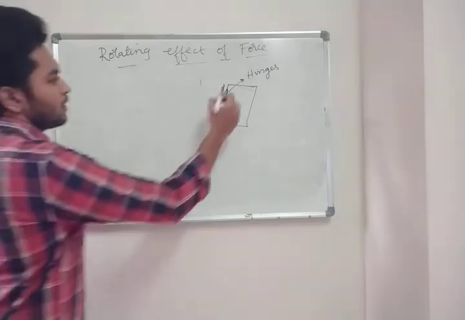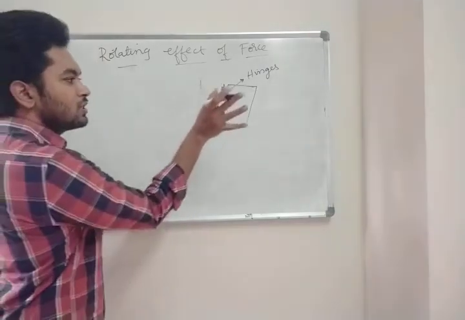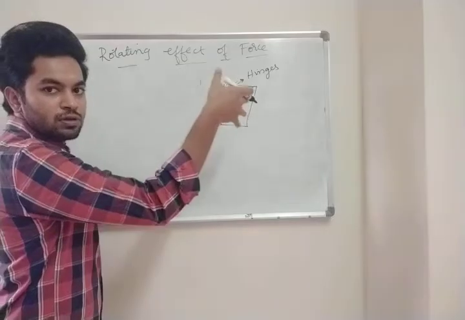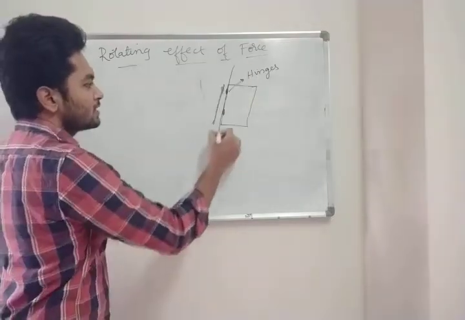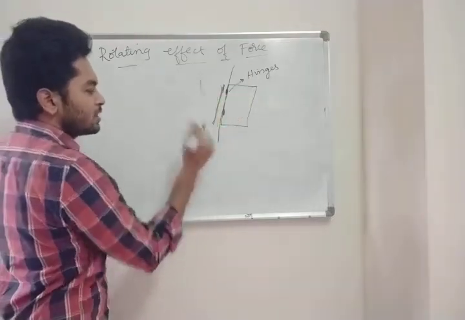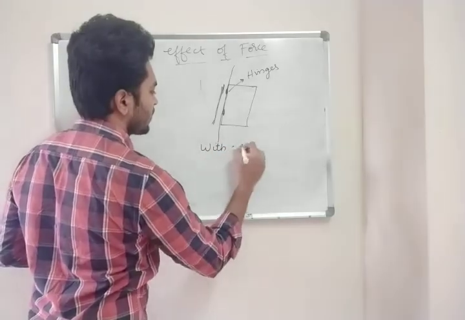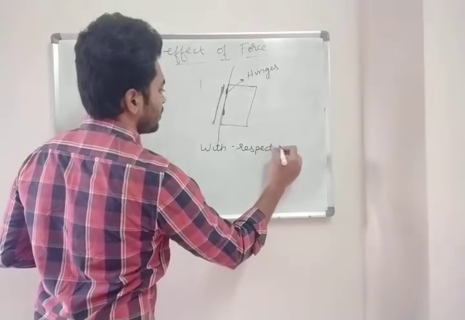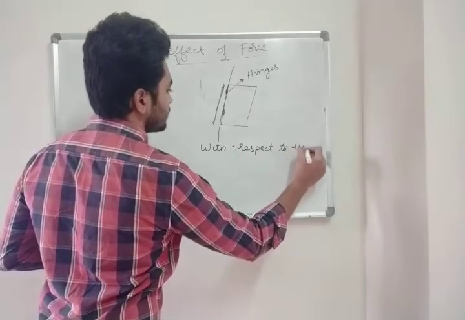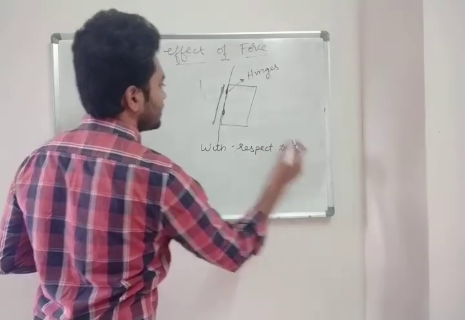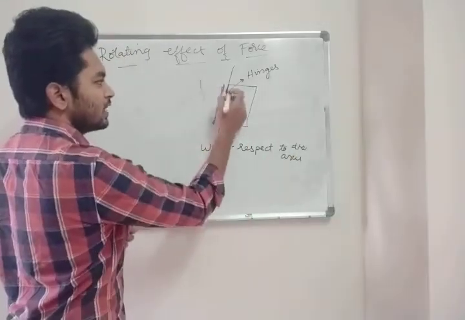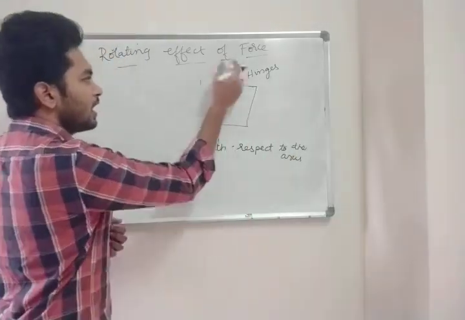Now here you are closing the door like this. Here one axis is there. So with respect to the axis. Axis means the line is there, right? The hinges are there. That line is the axis.